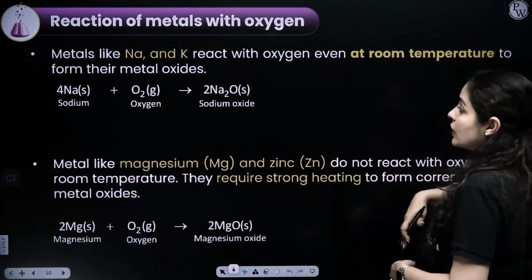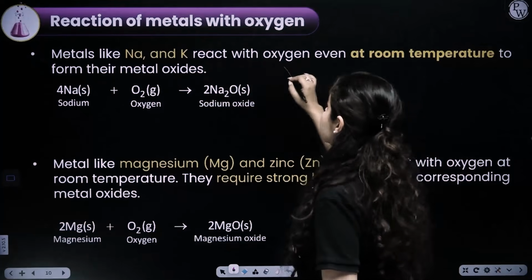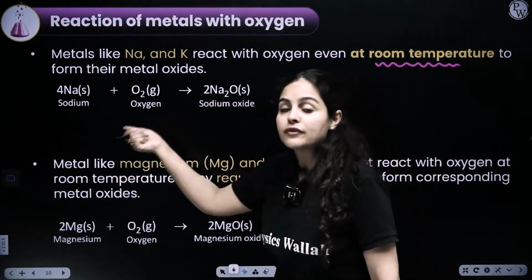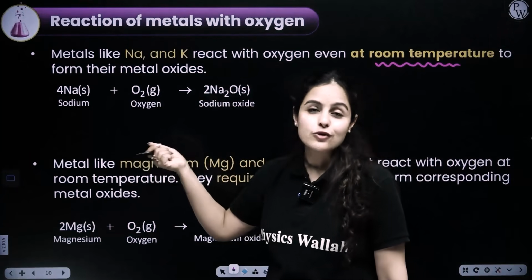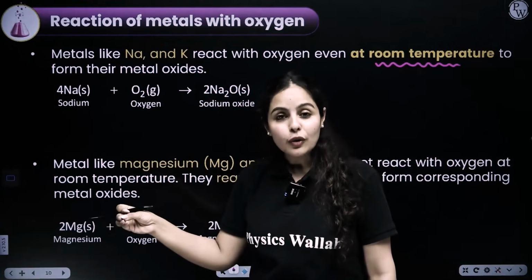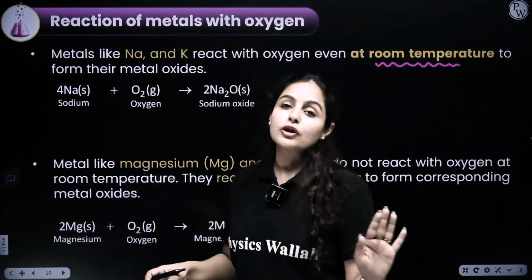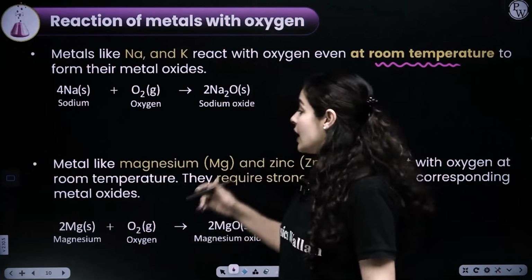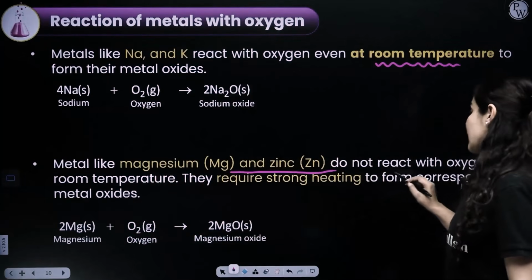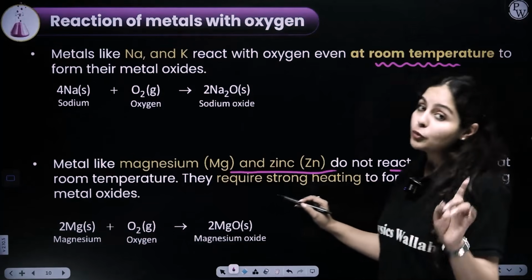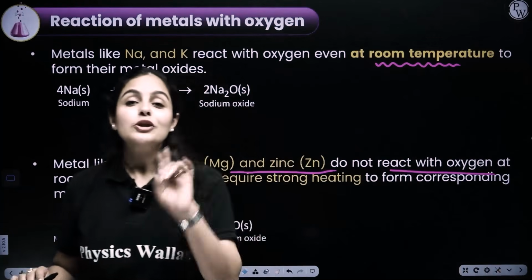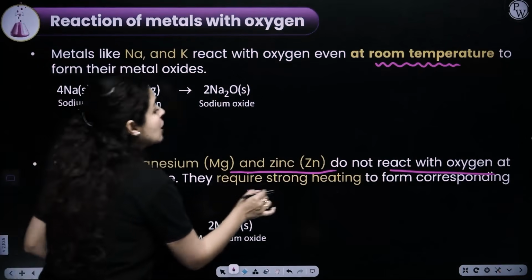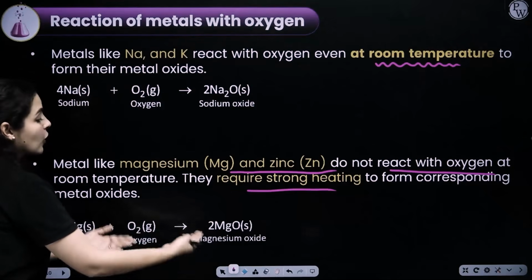So let's look here. Sodium and potassium react with oxygen even at room temperature. You don't have to provide extra effort here to heat it in presence of oxygen. No. If you take it out of the kerosene bottle, they will burn on their own. They are going to react on their own with oxygen. Now, if we talk about magnesium, zinc, they do not react with oxygen at room temperature. They do react with oxygen, but not at room temperature. Normally, you have to provide them heat. You have to strongly heat them to make their corresponding oxide.